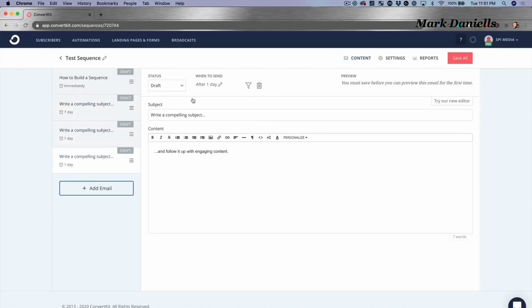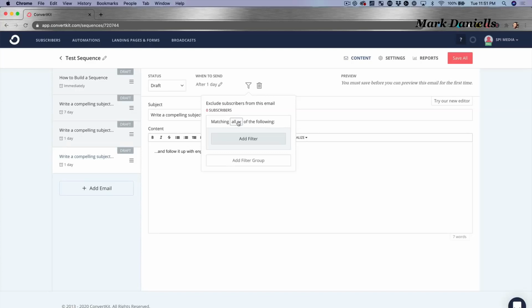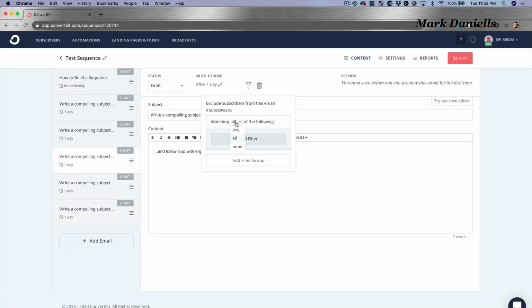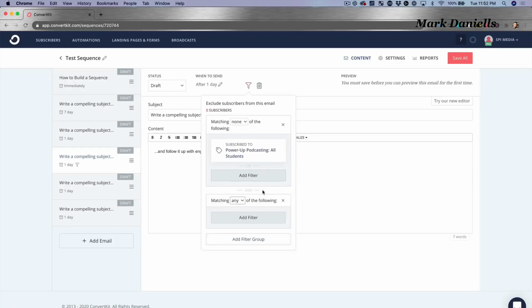We can even use this filtration process like we did in the last section to remove people from receiving certain emails. So imagine that you have a whole sequence of emails, what's called sometimes a nurture sequence, and then you want to promote a product within that. Well, we definitely don't want to promote that to people who already have it. So even in the automated sequences here, we can have a filter that says, okay, do not send or matching none of the following. I don't want anybody who's in Power Up Podcasting to receive this email. Boom. Add filter to group.